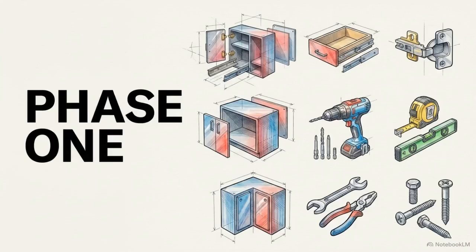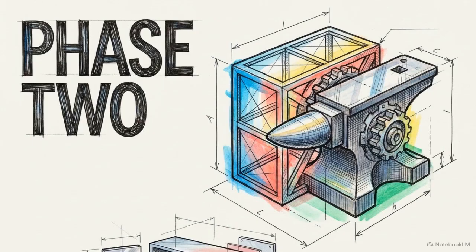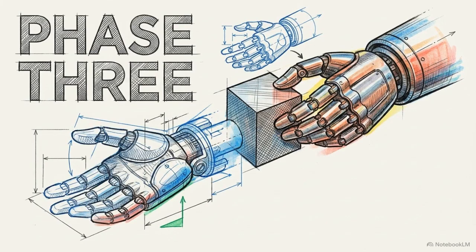To summarize today's breakdown, first, the toolkit automates the creation of 18 distinct categories of articulated assets. Second, its export pipeline perfectly pairs visual geometry with strict physical parameters. And third, these datasets enable robust zero-shot transfer from simulation directly to physical robots.